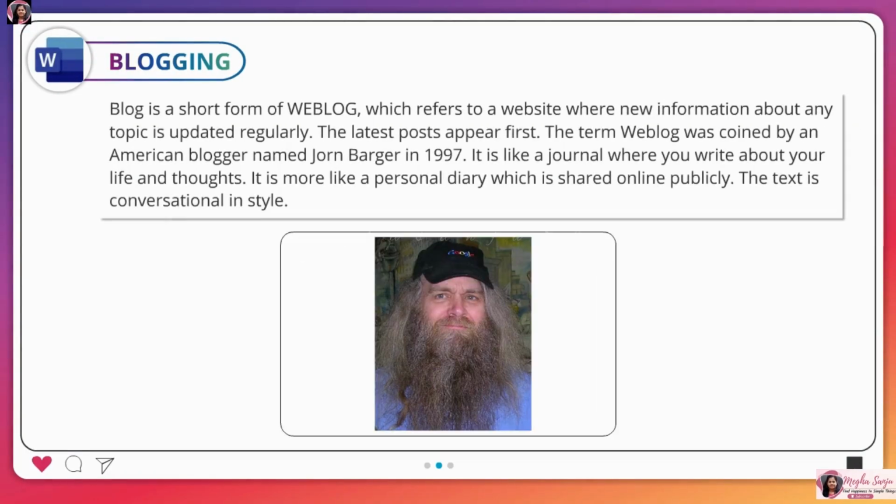Blogging. Blog is a short form of weblog, which refers to a website where new information about any topic is updated regularly. The latest posts appear first. The term weblog was coined by an American blogger named John Barger in 1997. It is like a journal where you write about your life and thoughts. It is more like a personal diary which is shared online publicly. The text is conversational in style.